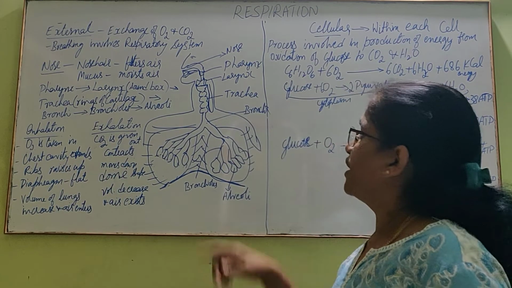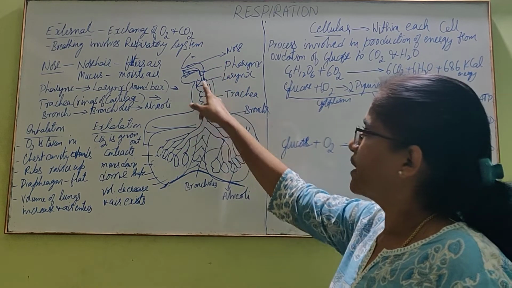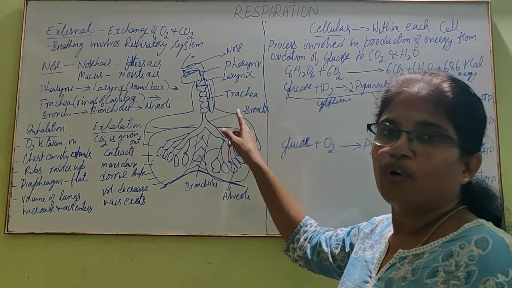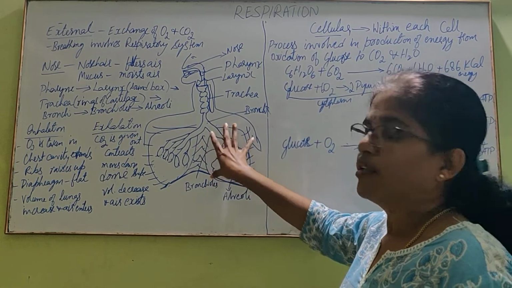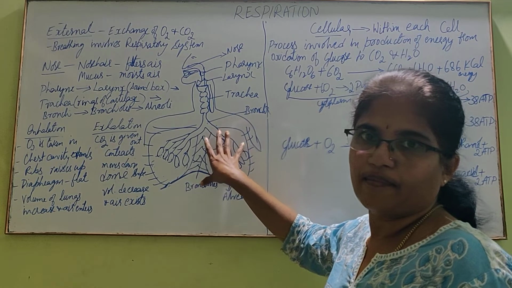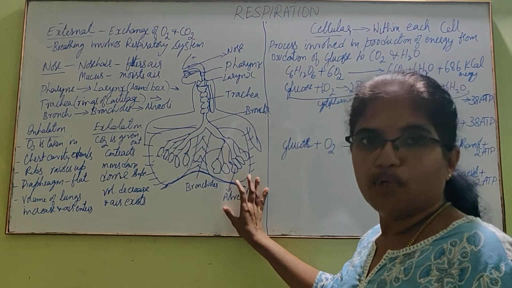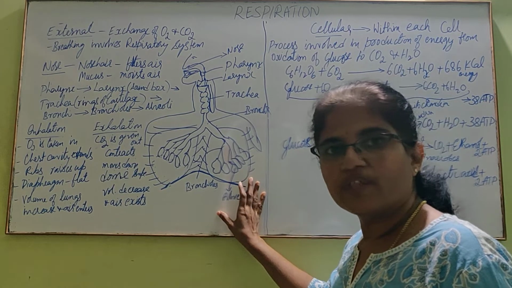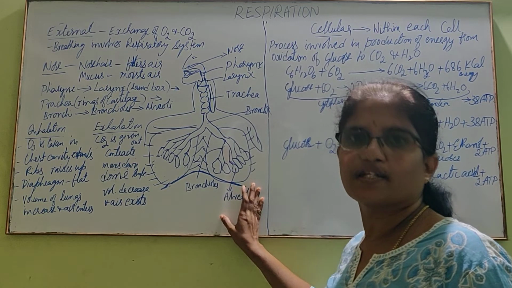Okay, it involves the nose, pharynx, larynx, trachea, windpipe, bronchi, and the organ involved in the respiratory system is the lungs. Okay, alveoli is a balloon-like structure present at the end of the bronchioles, which receives oxygen and gives out carbon dioxide.